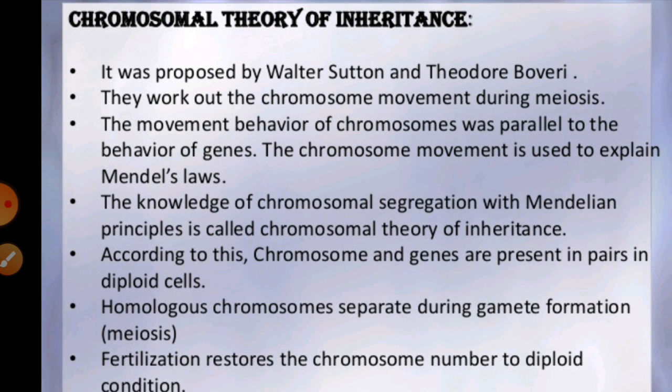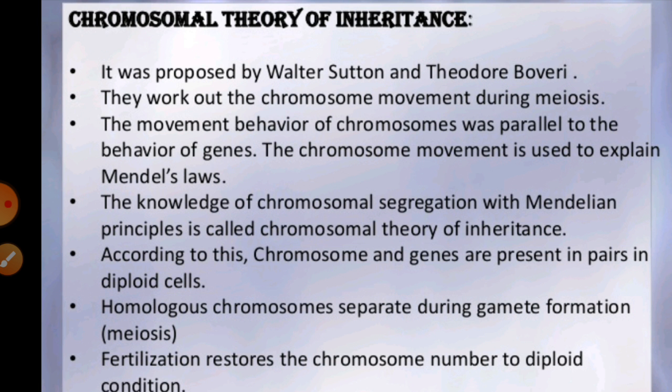And later on it was also explained that the two alleles of a gene pair are located on the homologous sites on the homologous chromosomes. Listen carefully: the two alleles of any gene pair can be located on the homologous site on the homologous chromosomes during meiotic cell division, at anaphase I, when the separation of homologous chromosomes takes place. At that particular time the two alleles of the gene pair are located on the homologous site on the homologous chromosomes.